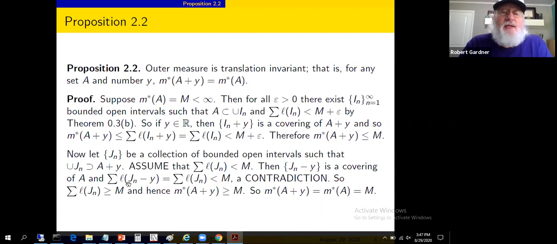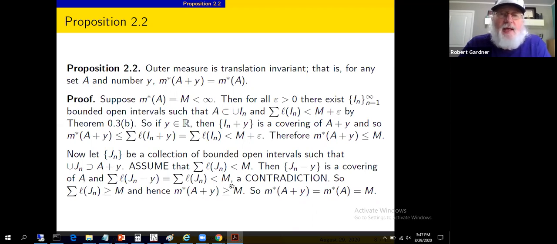If we sum up the lengths of the J sub n minus y's, that's the same as summing up the lengths of the J sub n's. It's just used and just argued: length of an interval is a translation invariant thing, and we've assumed the sum of these lengths is less than m. But wait a second, that means we've covered set A with a bunch of open bounded intervals, the J sub n minus y's, the sum of whose lengths is less than m.